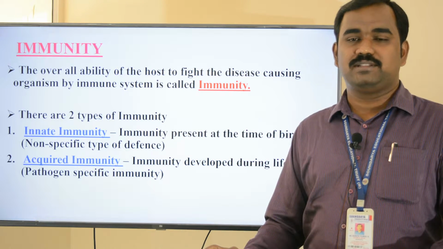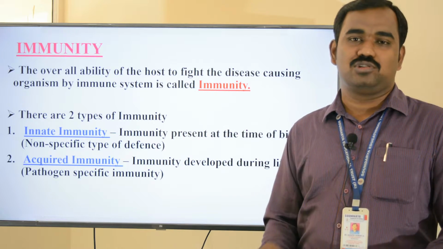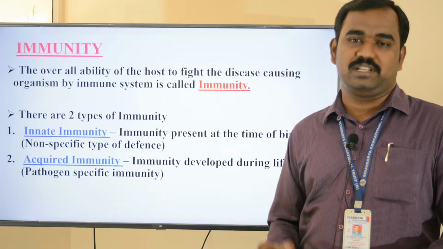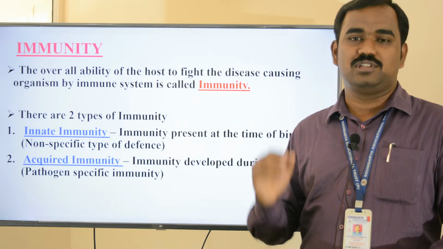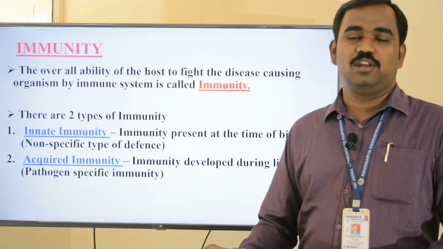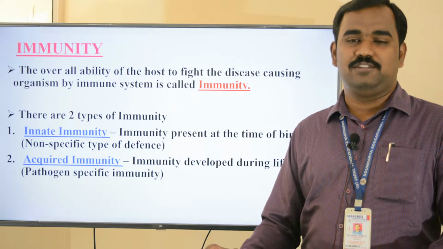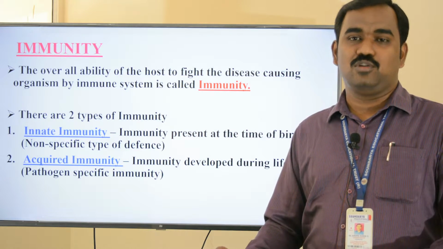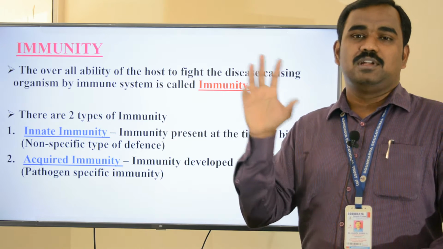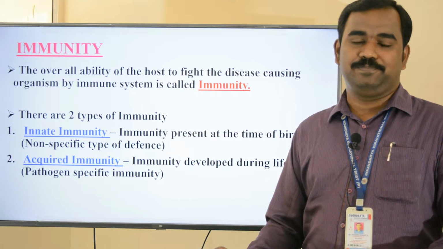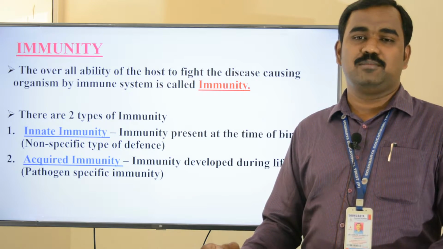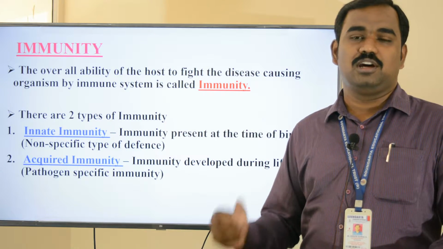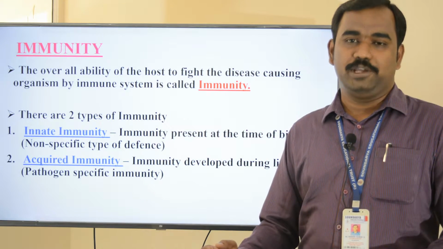I will give an example. Suppose there is one big house with some beautiful as well as expensive things, and there is one watchman who looks after those valuable things, and one thief comes to steal the expensive things in the house. Here the house is the body, the watchman is the immune system, and the thief is the antigen or the microbes entering our body.